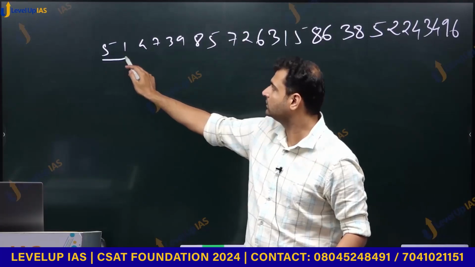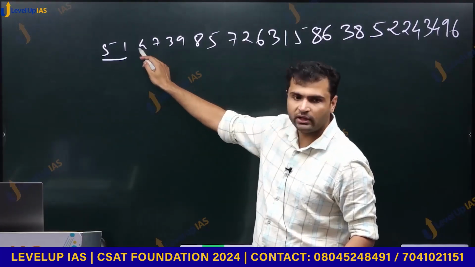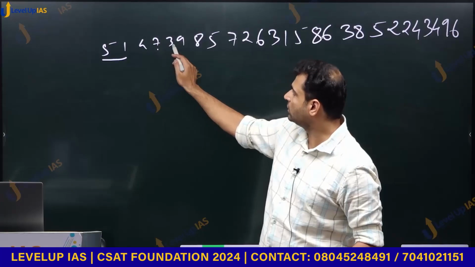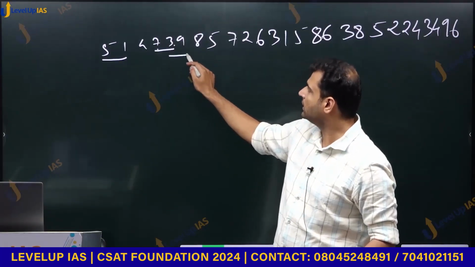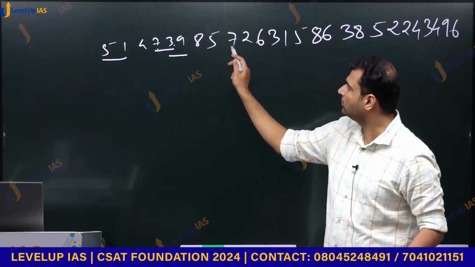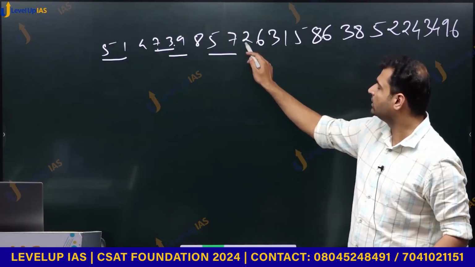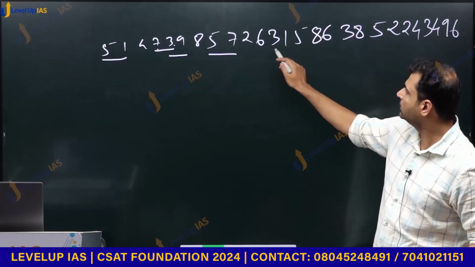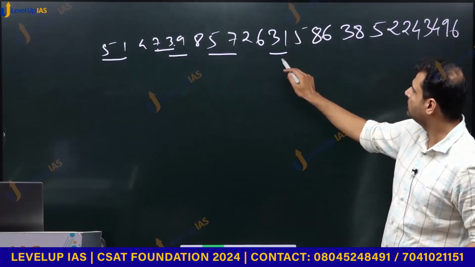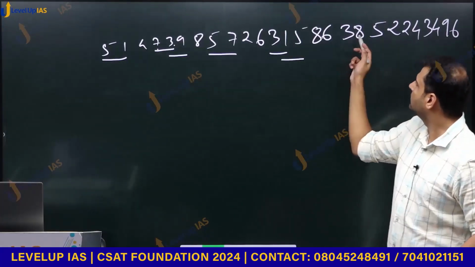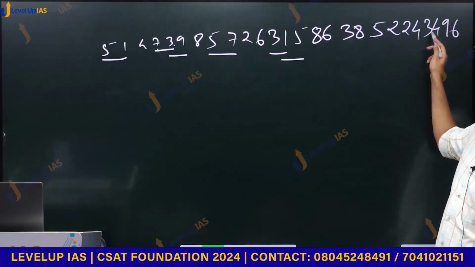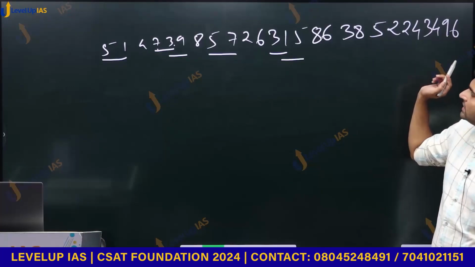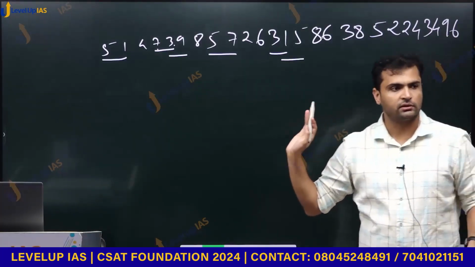Odd number followed by odd number. Yes, 1. Then odd number but followed by even number. No. Odd number followed by odd number. Yes. Again odd followed by odd. Yes. Then odd followed by odd. Yes. Odd by even. No. Odd by odd. Yes. Odd by odd. Yes. Then odd, even. Odd, even. Odd, even. Odd, even. What is the answer? 6.